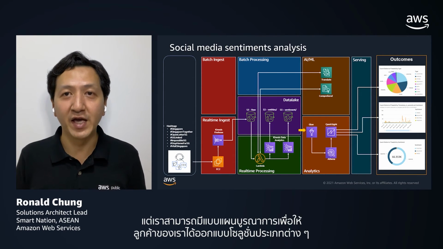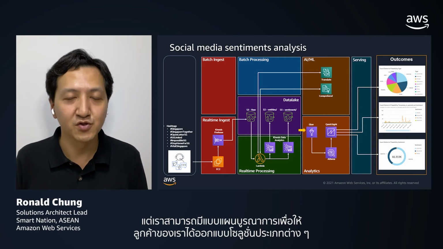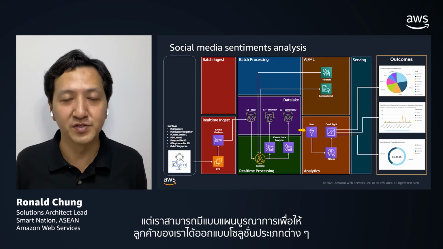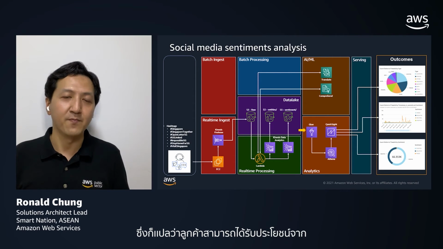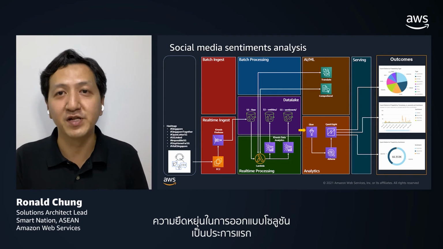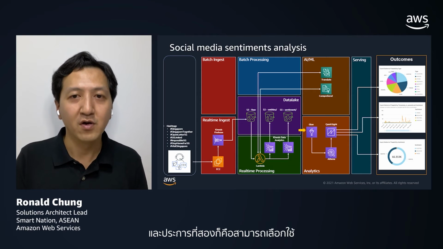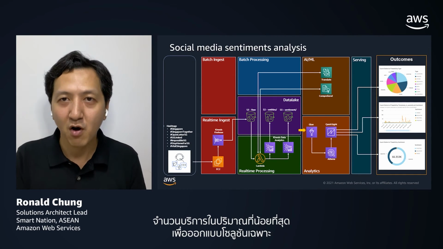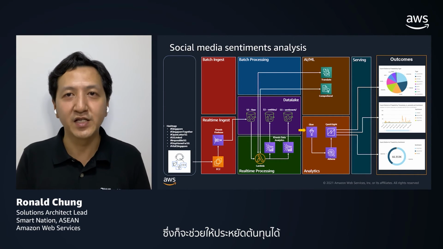But we can have a unified blueprint for our customers to architect different kinds of solutions. And in this case, the customer can enjoy the benefit of, first of all, the flexibility in architecting the solutions. And second of all, you can utilize the minimal number of services in order to architect your solutions, leading to cost savings.